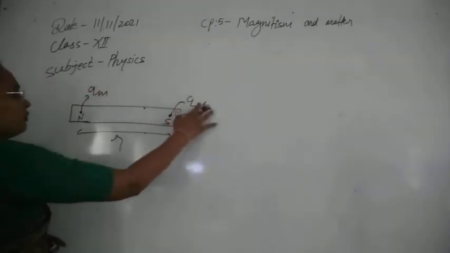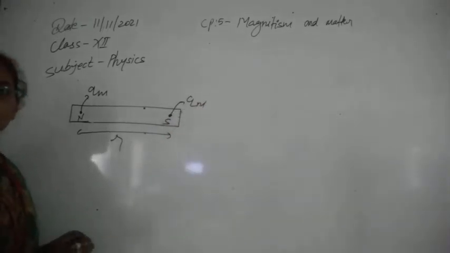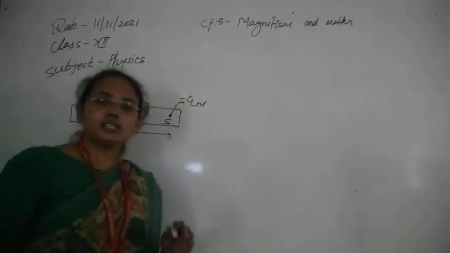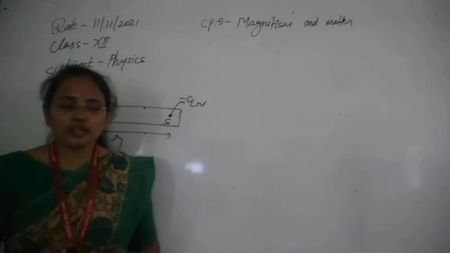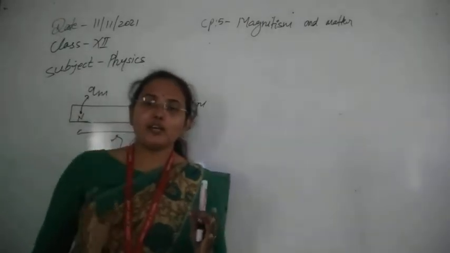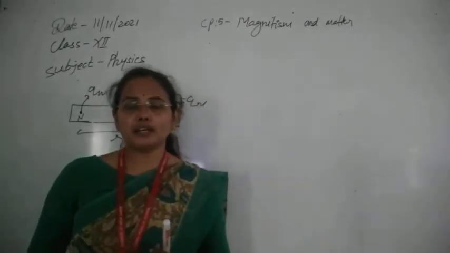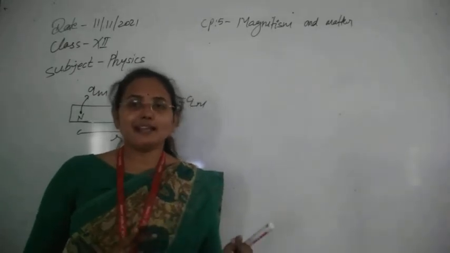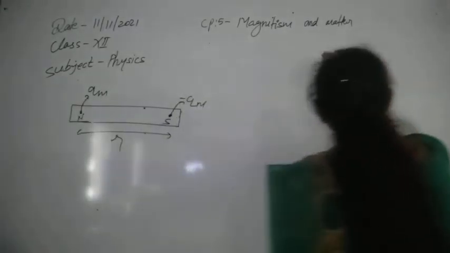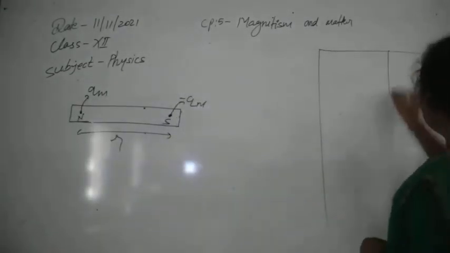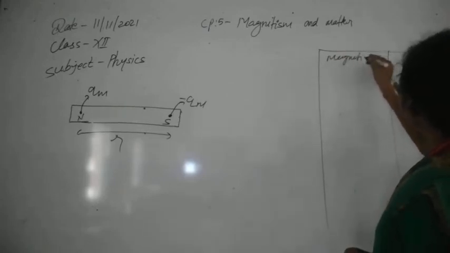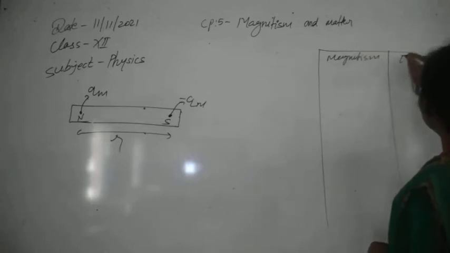So we can represent their pole strength. Suppose the pole strength of both poles is equal, Qm. One can be represented by Qm, and the other by minus Qm, just giving an analogy to the electric dipole. While studying or revising, as you have already revised your chapter on electrostatics, magnetostatics is just like an analogy with electrostatics. So some analogous concepts you can use directly here. In the analogy, this is magnetism or magnetostatics, and this is electrostatics.